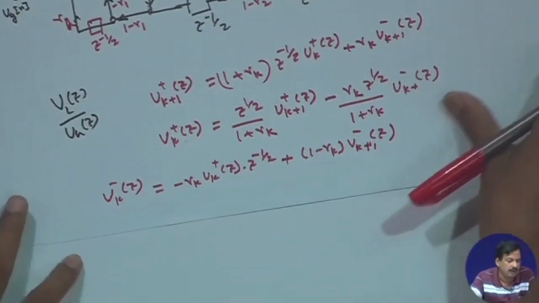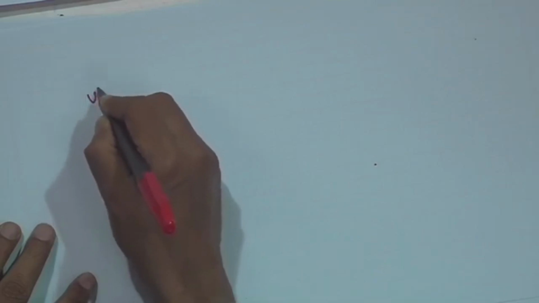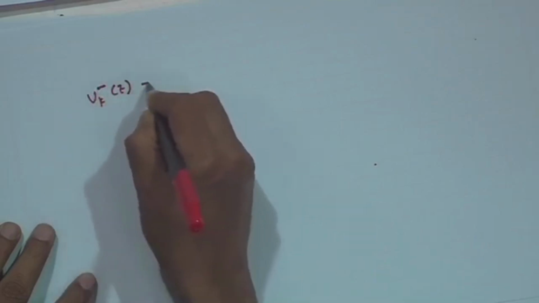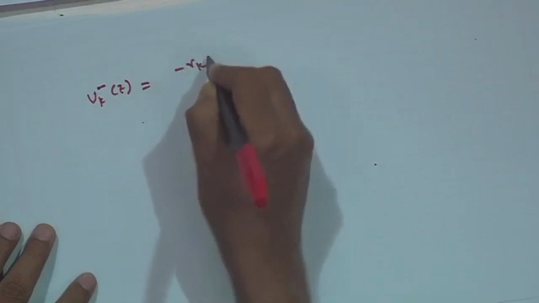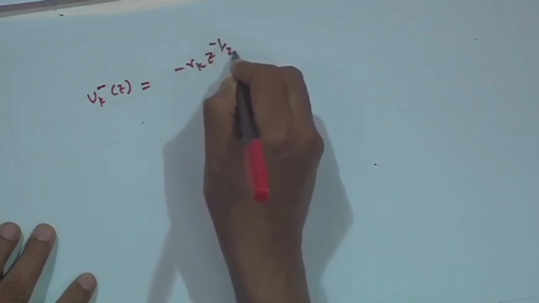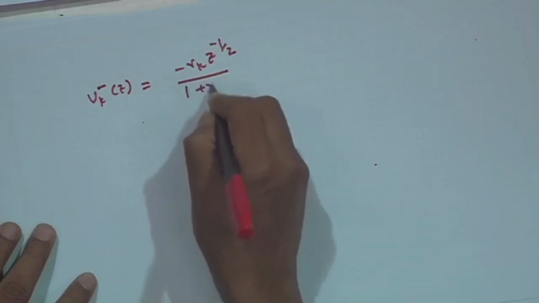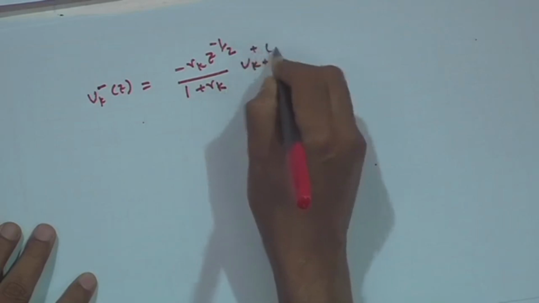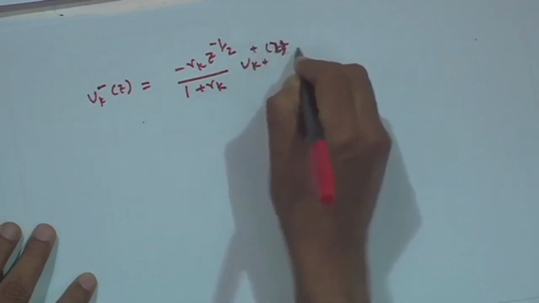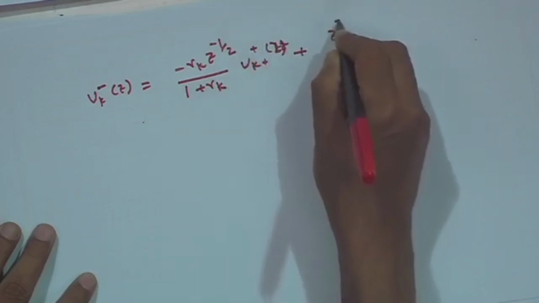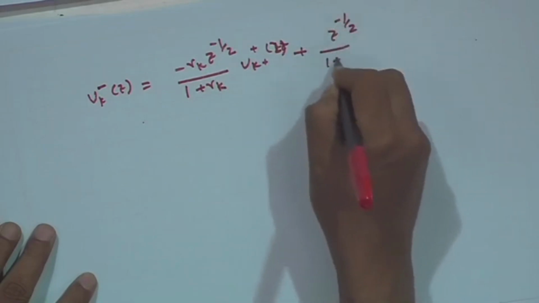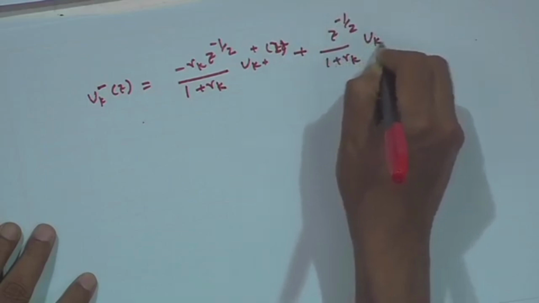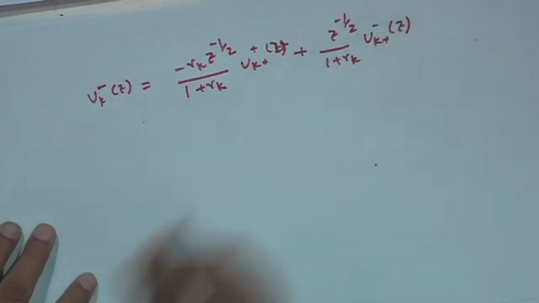Okay. So, from here I can say u k minus z is nothing but a minus r k z to the power minus half divided by 1 plus r k u k plus 1 plus z plus z to the power minus half 1 plus r k u k plus 1 minus z.